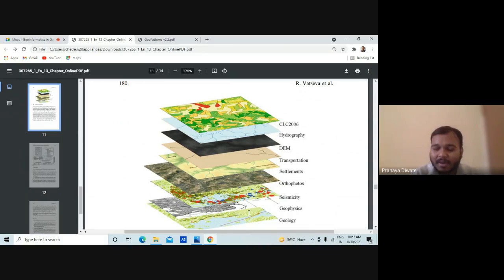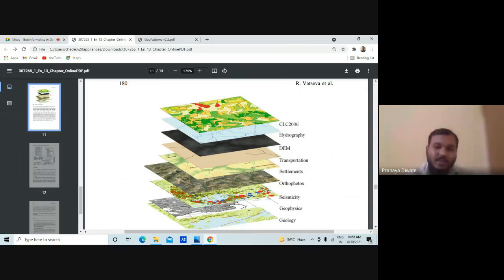For transportation, it's very hard, and you have a seismicity map. Seismicity maps means you have to plot the lat-long of previous earthquakes. Previous studies and data sets are incorporated in this map so that you can get more idea about which area is in a hazard zone and which is not.